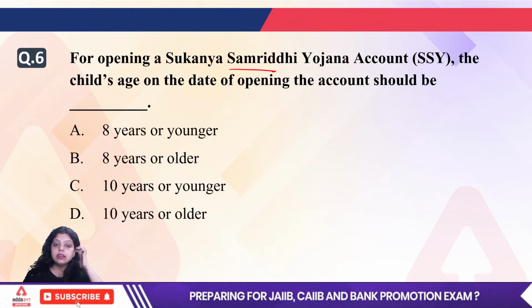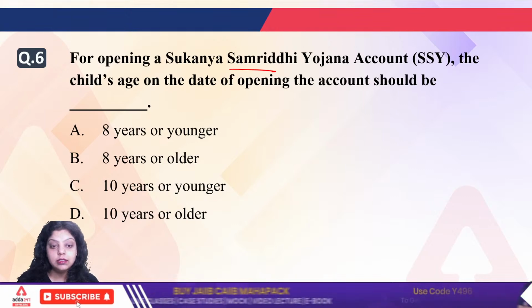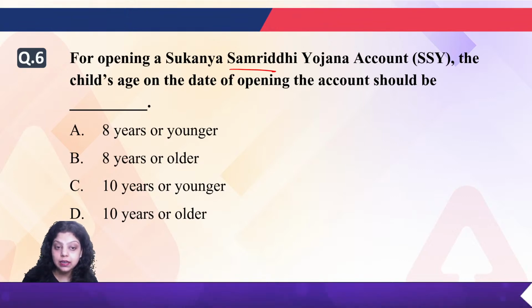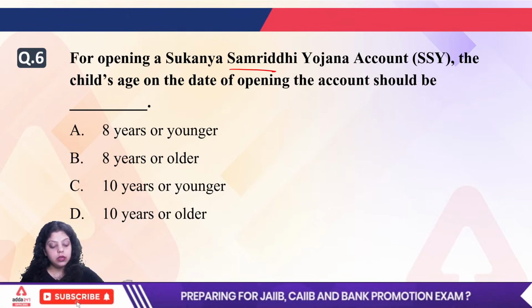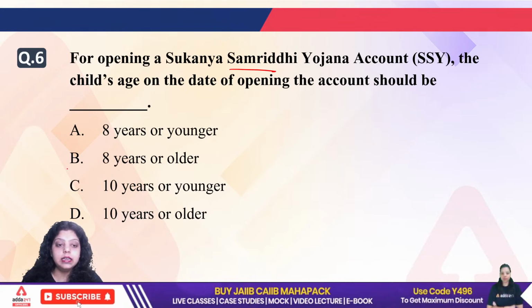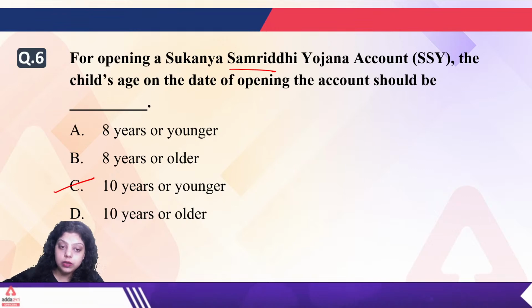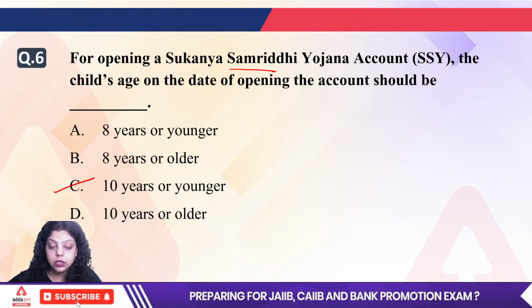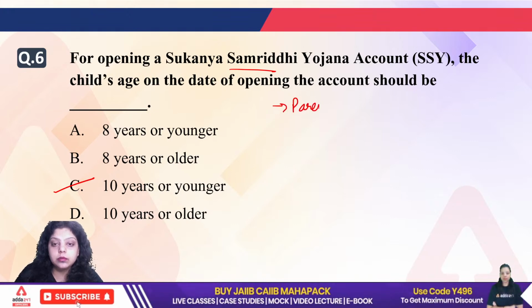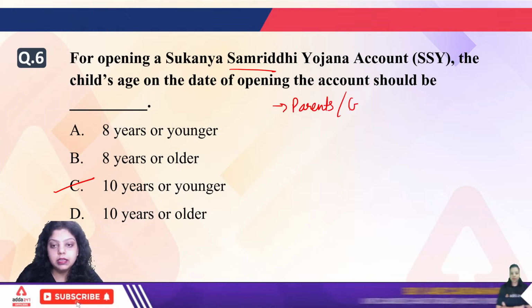Now next thing is, in the Sukanya Samriddhi Yojana, the girl child's account will be opened by the parents or by the legal guardians, okay? And the age will be not older, it will be younger, 10 years or younger. So up to the age of 10 years, a girl child's account can be opened under the Sukanya Samriddhi Yojana. Now the account can be opened by the parents or by the legal guardians.